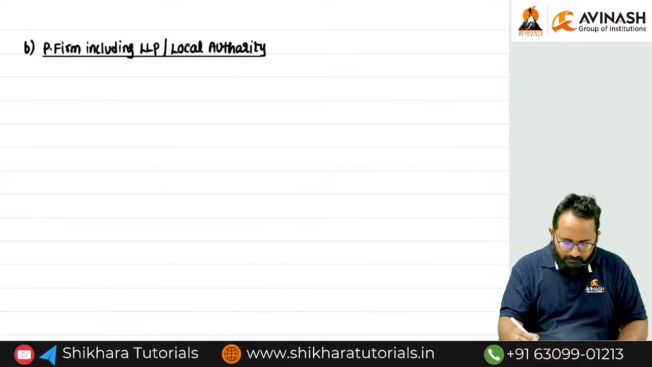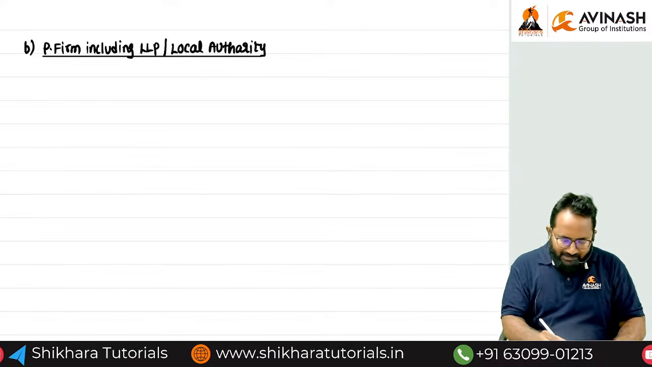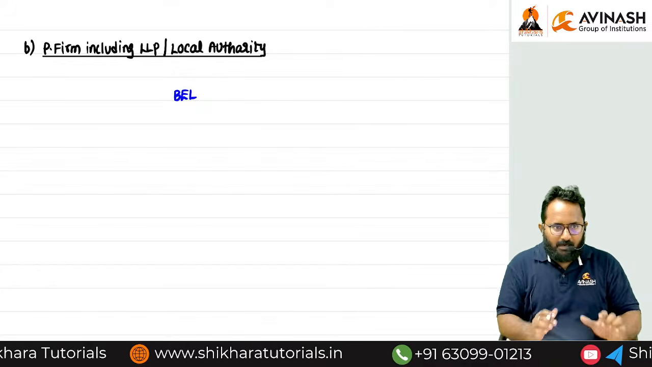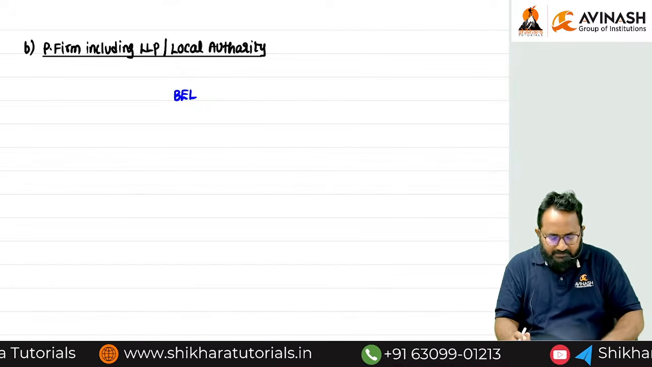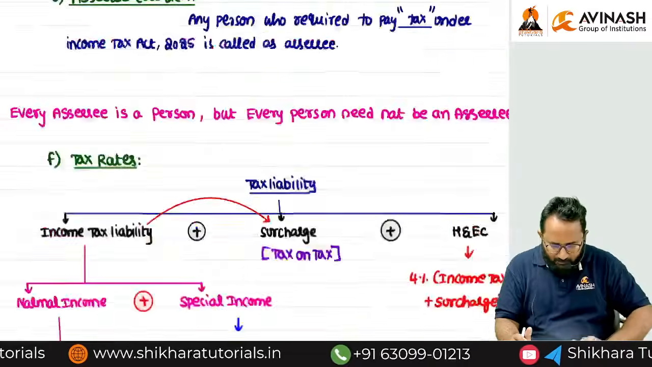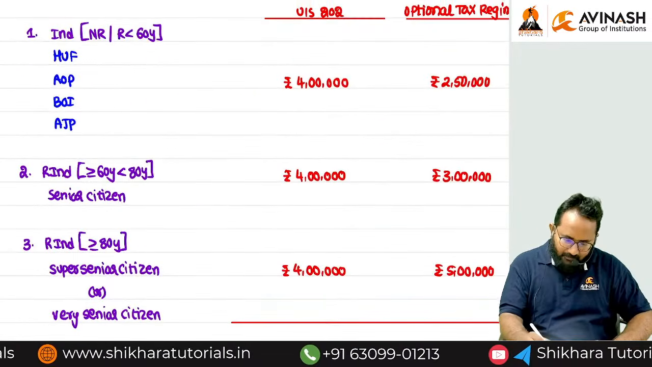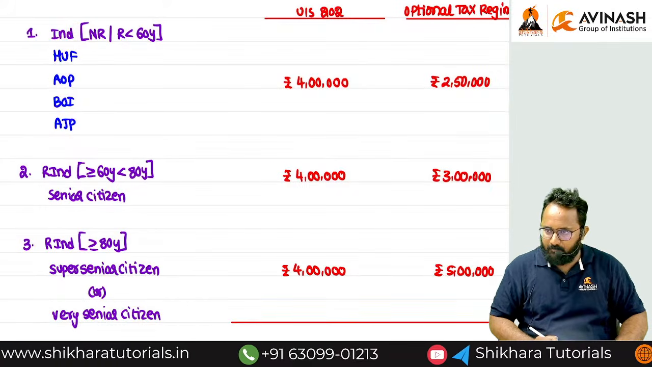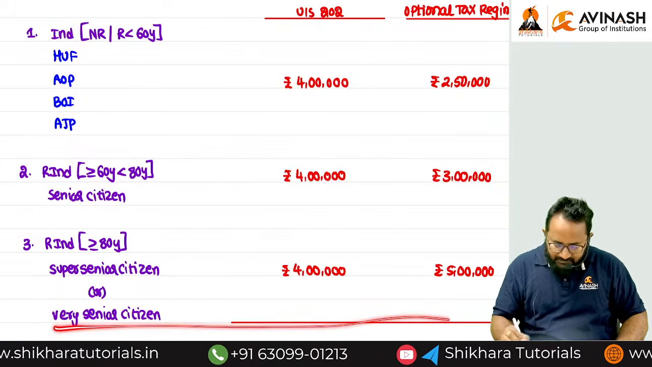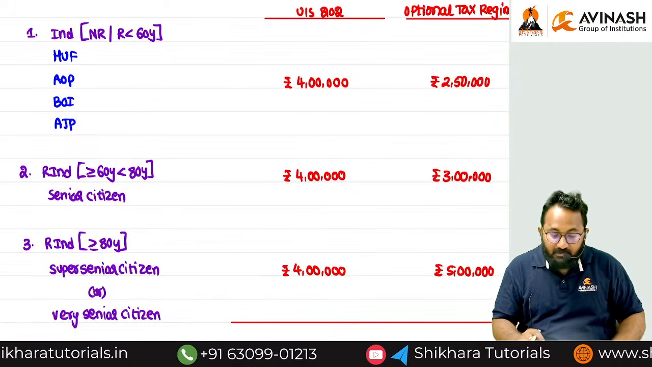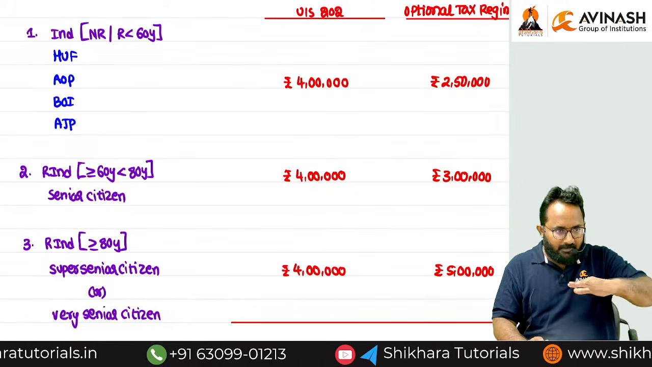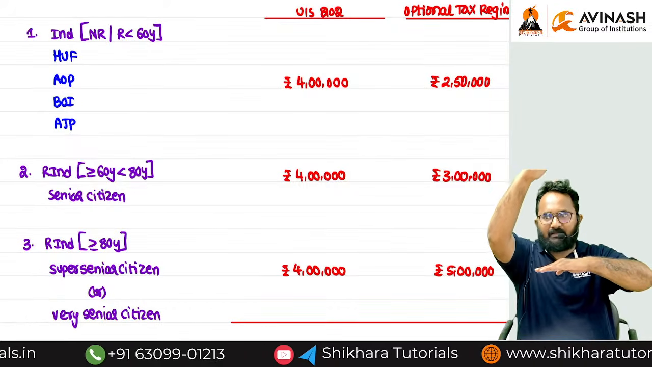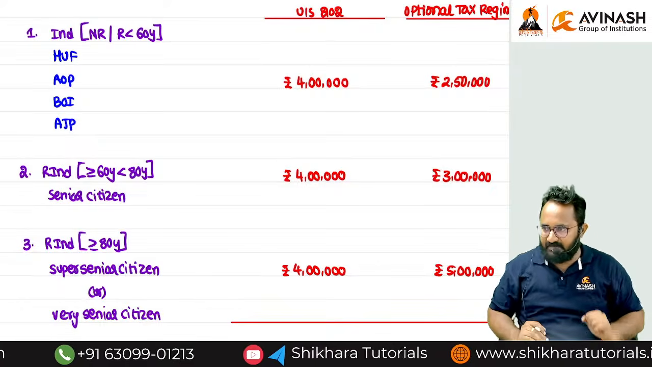Generally, I want to tell you some basic thing. Which persons have the basic exemption limit? As you already know, individual, HUF, AOP, BOI, AJP are the only persons having the basic exemption limit. That's why they follow slab rates. Up to the basic exemption limit is one slab. Next, as every slab increases, we have to increase the tax rate also.